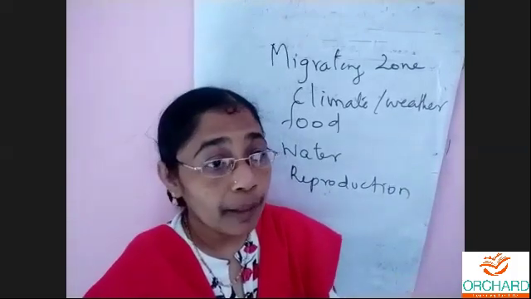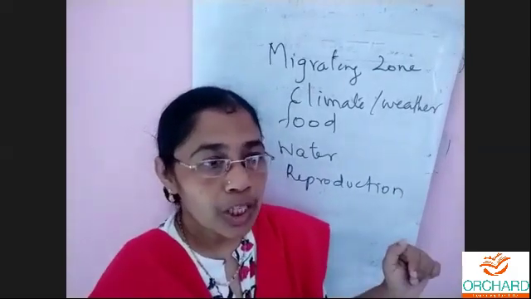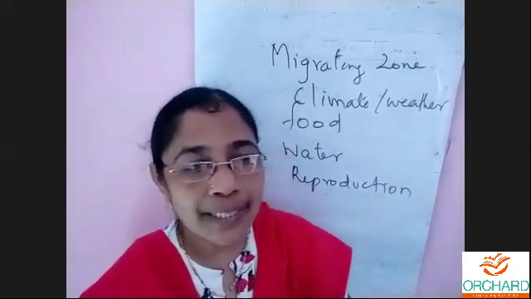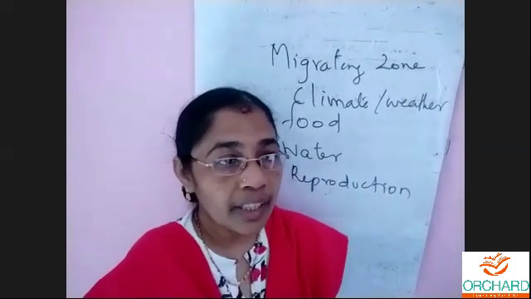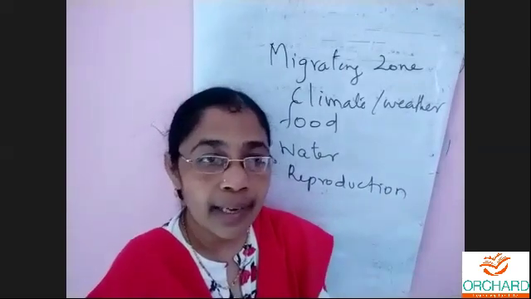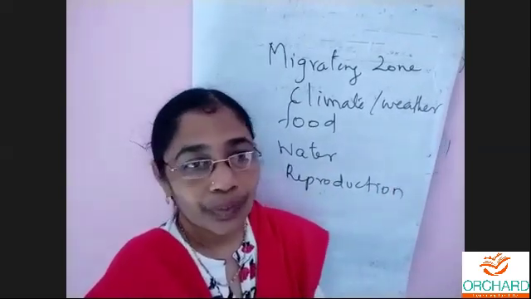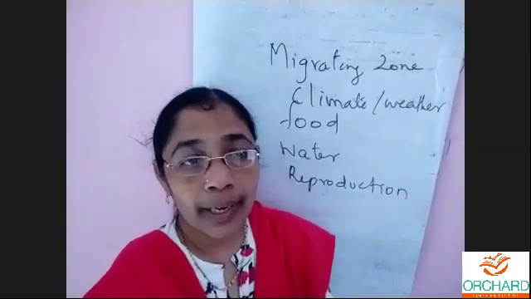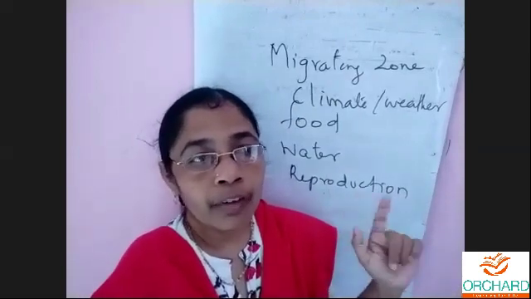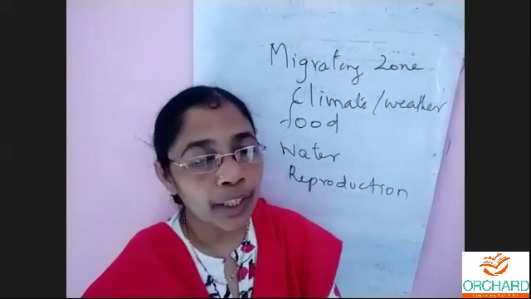Otherwise, people will be hunting the animals on the migratory path, waiting there when the buffaloes and zebras cross. So the government has protected the migratory path also, so that nobody can hunt them, even if they move across the two forests.